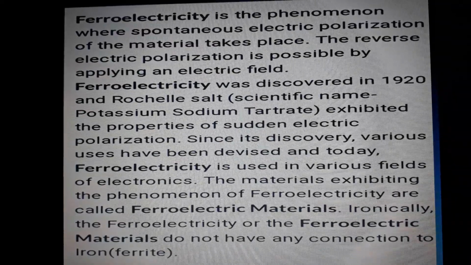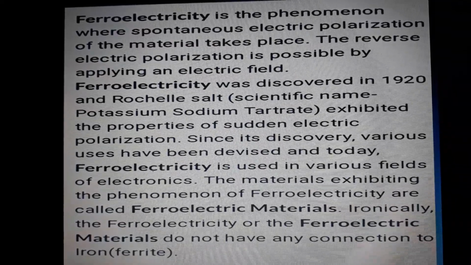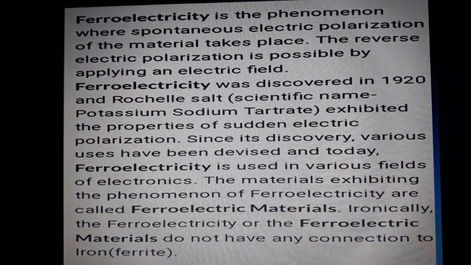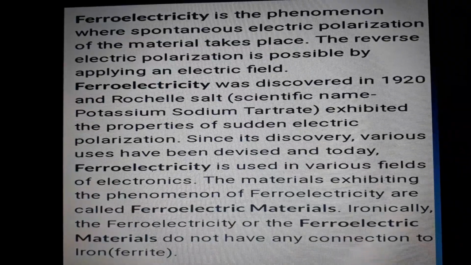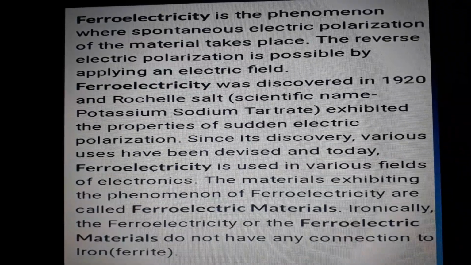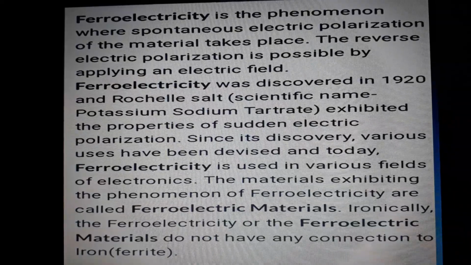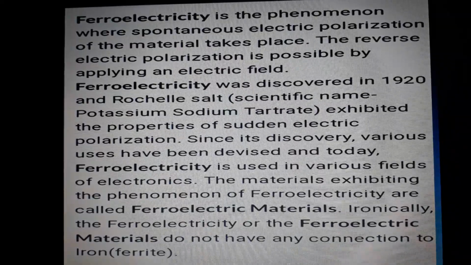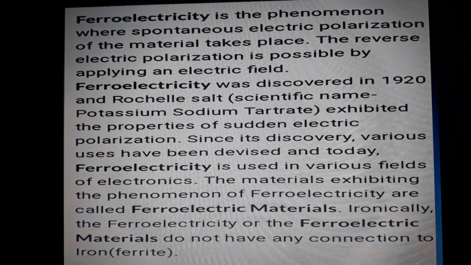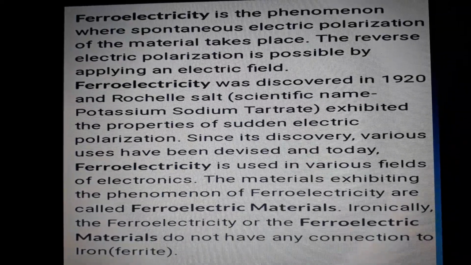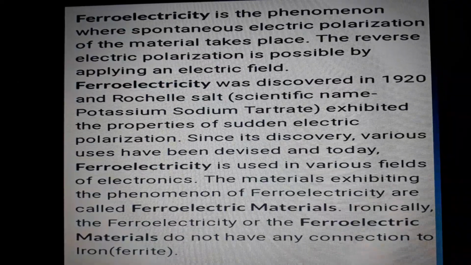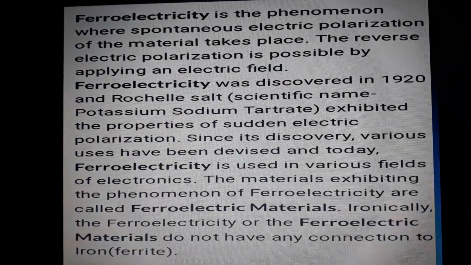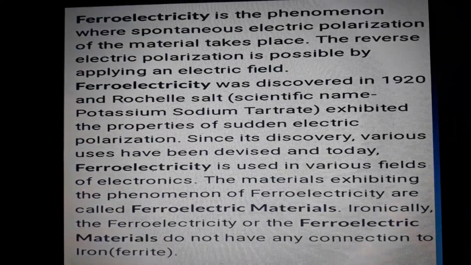Ironically, ferroelectricity and ferroelectric materials do not have any connection to iron or ferrite. Generally, if there is the word ferro in a name, we think it is related to iron, but here there is no relationship between ferroelectricity and iron or ferrite. The word ferroelectricity simply refers to the appearance of spontaneous electric polarization in the material. Those materials are called ferroelectric materials.